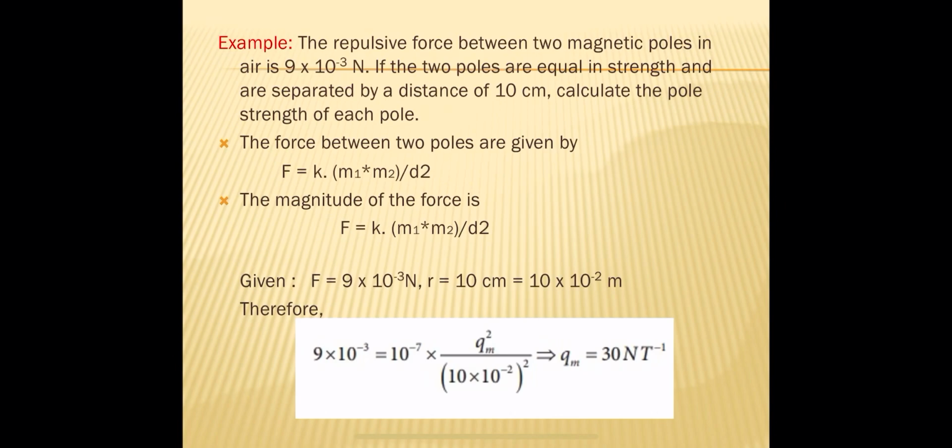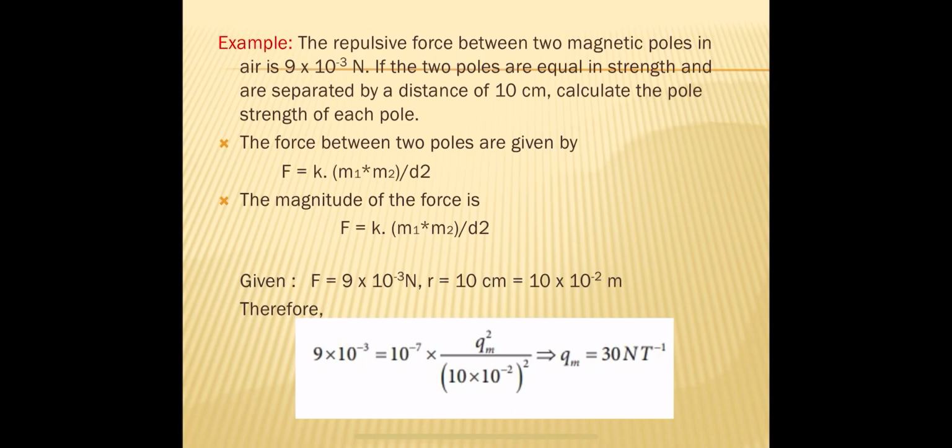Substituting these values, 9 into 10 power minus 3 equals mu naught by 4 pi, that is 10 power minus 7, into Qm square divided by distance square, where Qm is the pole strength of each pole, because the poles have the same strength.